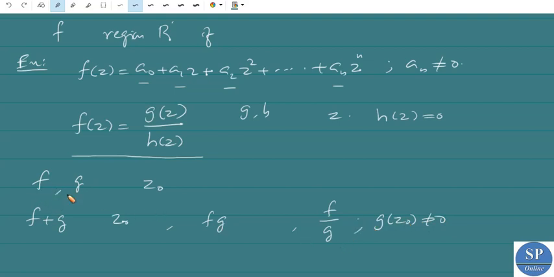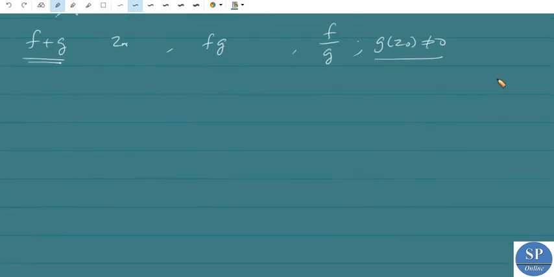Okay, so if f and g are continuous at the point z0, then their sum will be continuous. f plus g of z is continuous at the point z0, and the product f g of z is continuous at the point z0, and the quotient f by g is also continuous at the point z0, provided g of z0 is not equal to 0. Okay, next we can define the derivative.